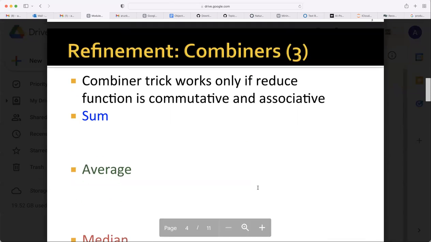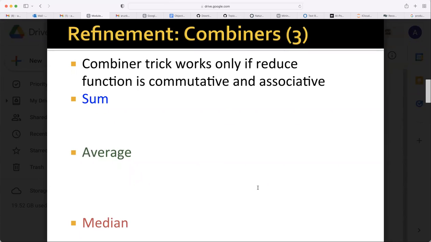The combiner trick works only if the reduce function is commutative and associative. It should be independent of the sequence in which you aggregate. For summation, whether you add 3 and 4 or 4 and 3, you'll get the same result. That is commutative, so that's why it will work. Associative means if you want to add 3 numbers, whether you add any 2 numbers first and then the other one, you'll get the same result. Then that is called associative.